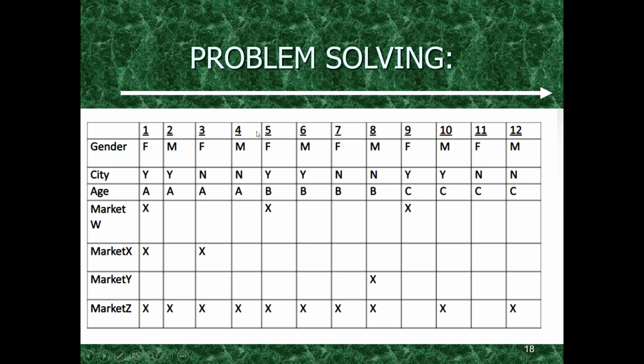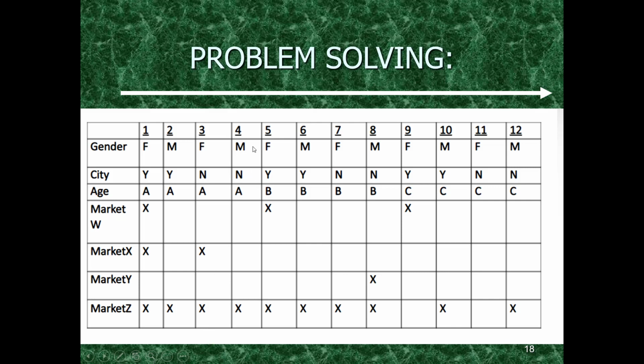If we look at scenario 4, this person is male. In scenario 3, this person was female. So female, and she lives in city N, and her age is A. If we review scenario 3, she will be able to purchase from market X and market Z only. She will not be able to purchase from market W and market Y. So based on these three conditions, this female can purchase from the following markets.